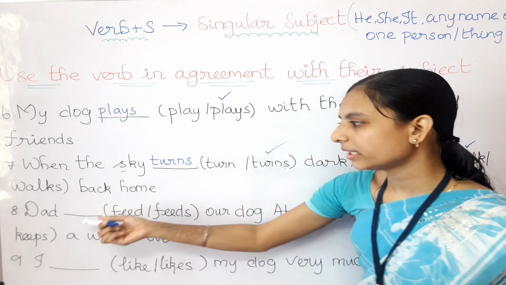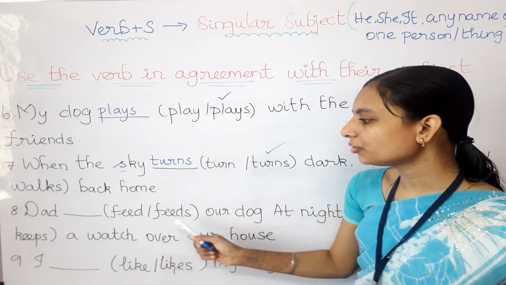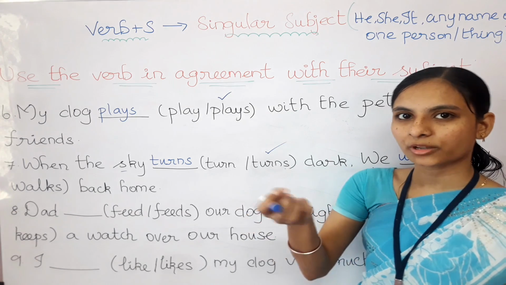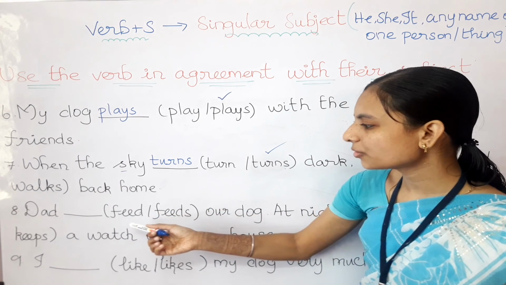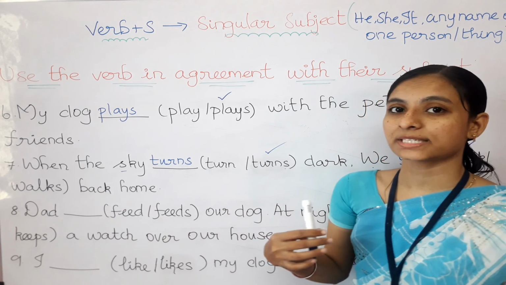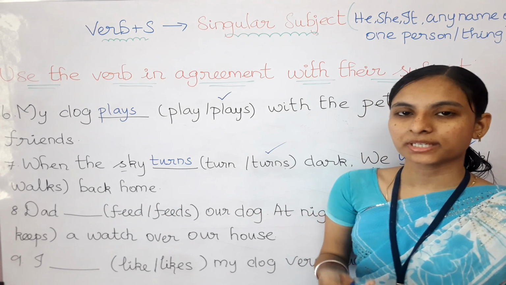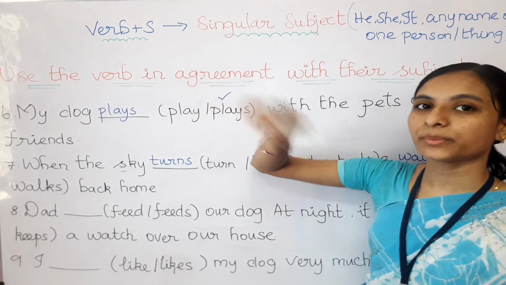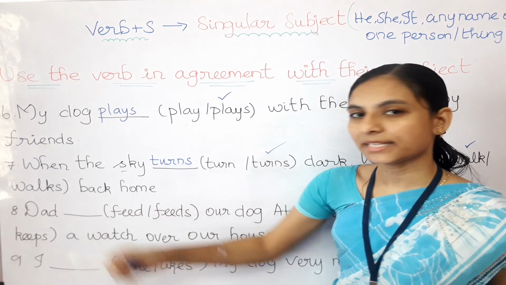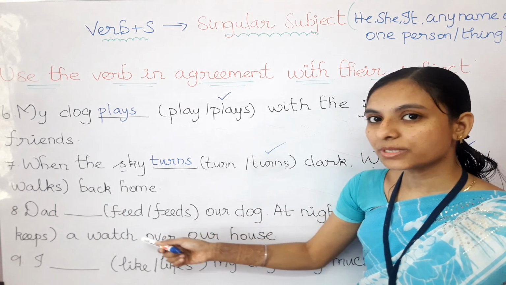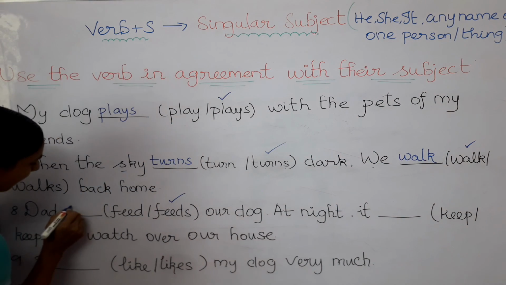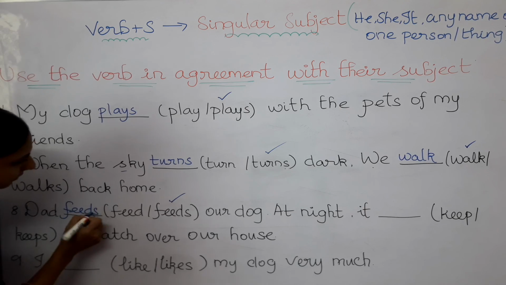Okay, so for the only one, that is singular subject, we need to choose feed or feeds. feed னா சாப்பாடு வைக்கிறது. So feed னா அதுதான் meaning. So எந்த feed நம்ம use பண்ணுவோம்? Feed or feeds, the verb without s or the verb with s? Feeds, because dad is the singular subject. Singular subject க்கு நம்ம s add பண்ணணுமா, add பண்ணக்கூடாதா? Very good, we need to add s to the verb for the singular subject. Here dad is the singular subject, so we need to choose the verb which has s. So the dad feeds our dog.